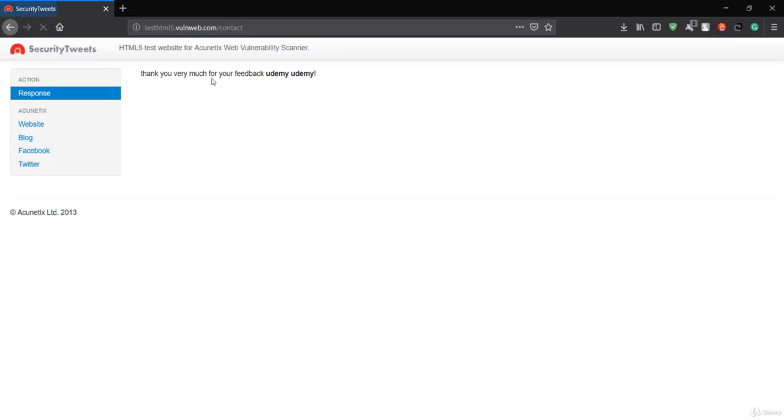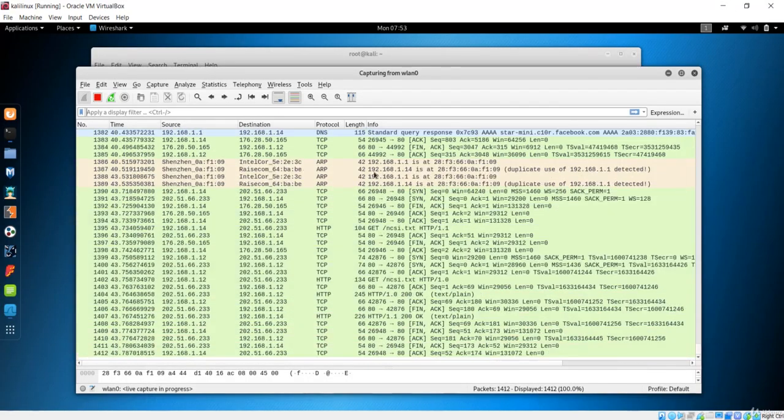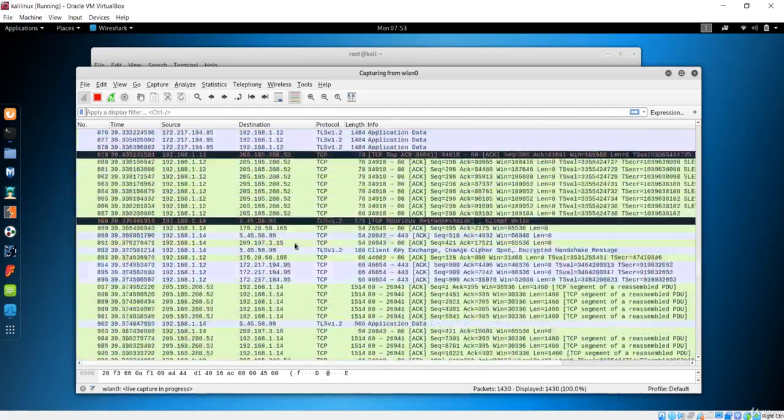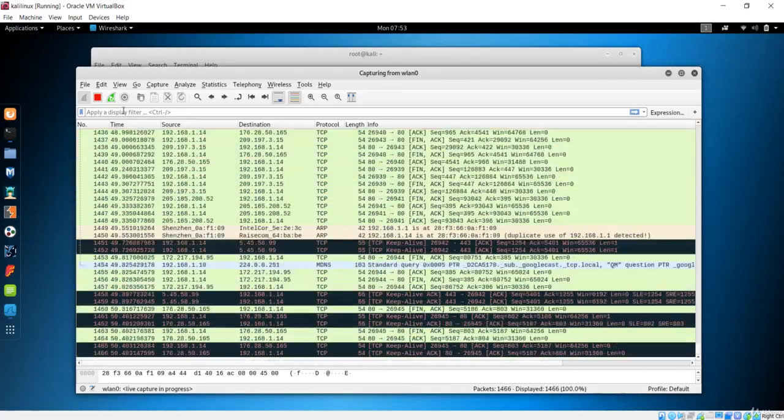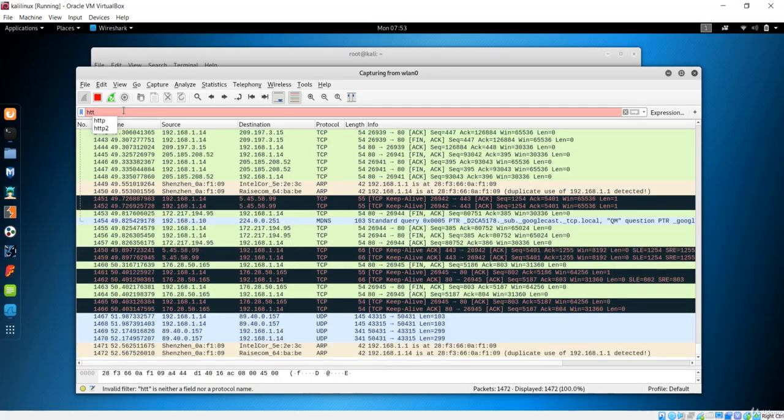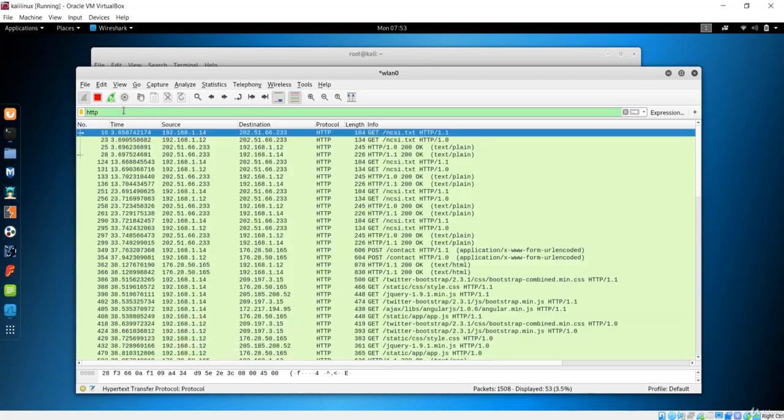And now it will give us some message. Let's see if we grab that information. Here you could see so many packets, and if you want to filter them, you have a small field here. I'll say HTTP packets should be filtered, and hit enter.